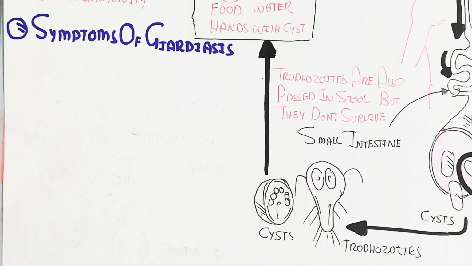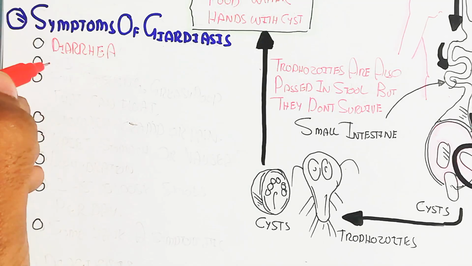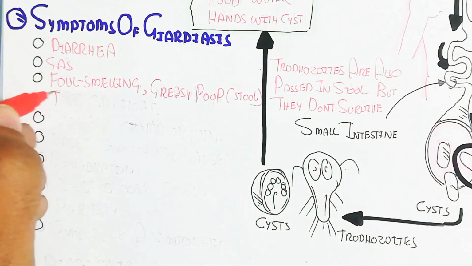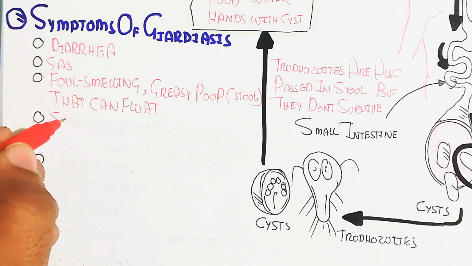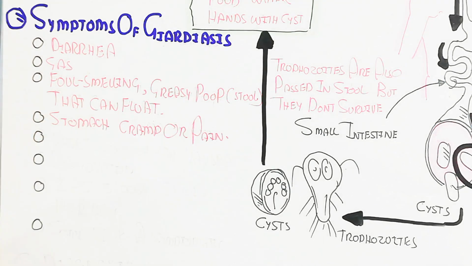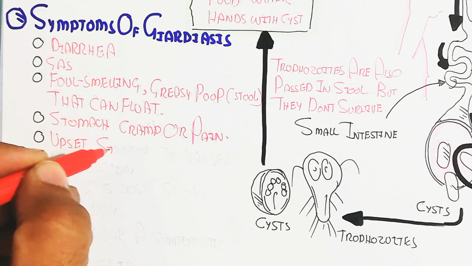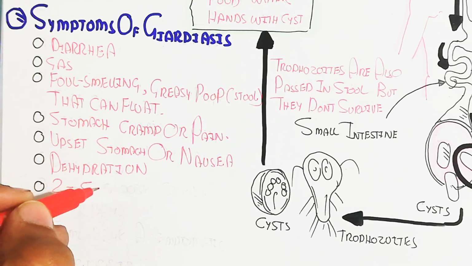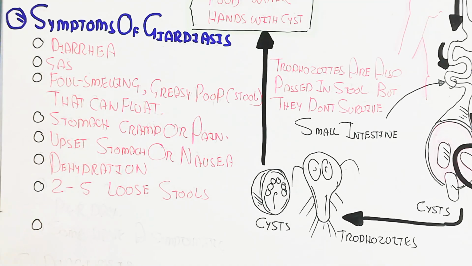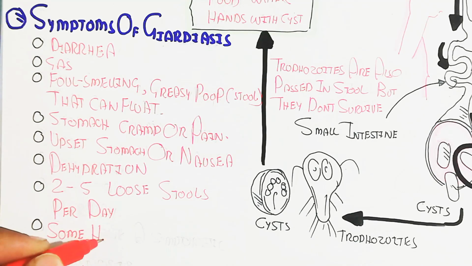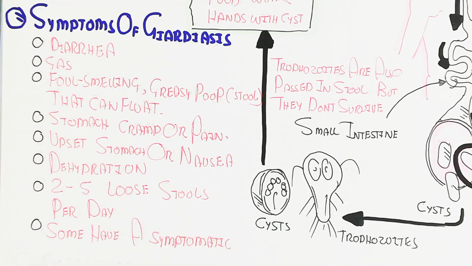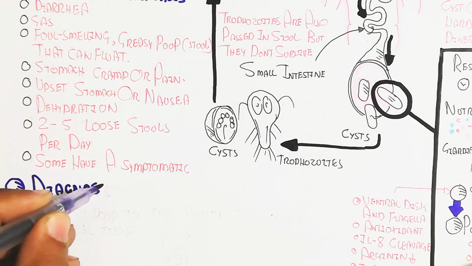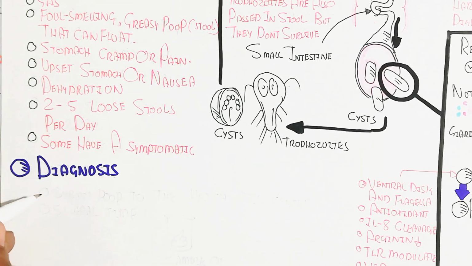The symptoms of giardiasis can be diarrhea, gas production in the stomach, and foul-smelling, greasy stool that can float. There is stomach cramp or pain due to the diarrhea, an upset stomach or nausea, and dehydration, and 2 to 5 loose stools per day can be produced, though some people are asymptomatic. Remember, the important thing to understand in giardiasis is that it can be asymptomatic, and asymptomatic infection can cause symptoms later.